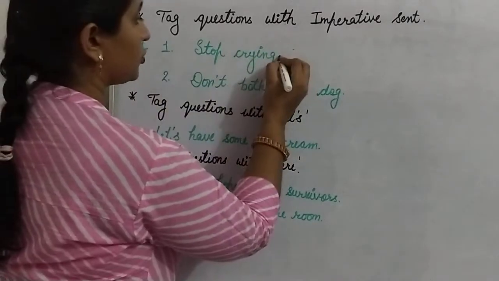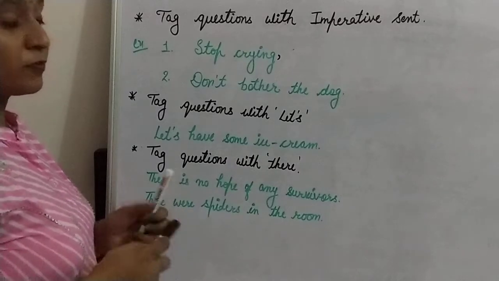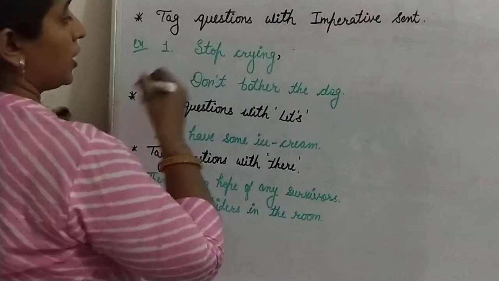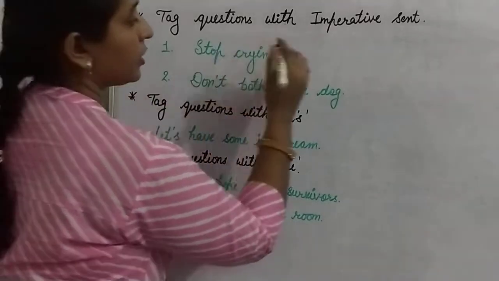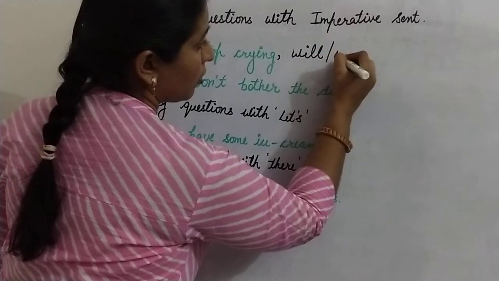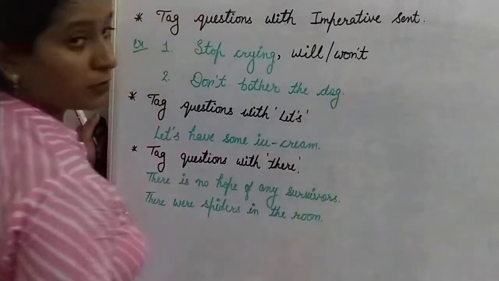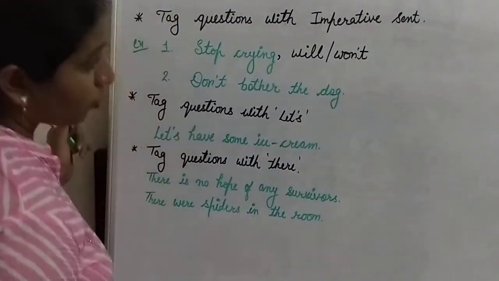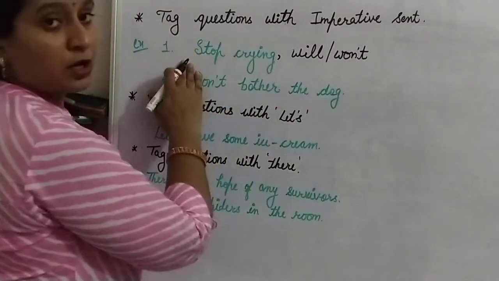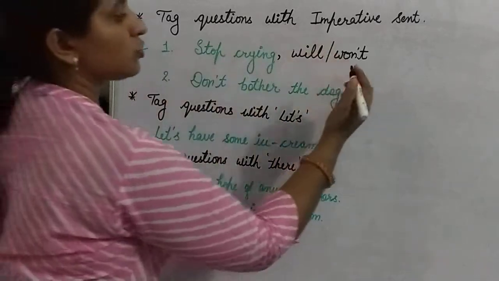First of all, put a comma, then stop crying. So for the positive statement, will or won't you, because here no subject or pronoun is given, so we can always use you in the question tag.